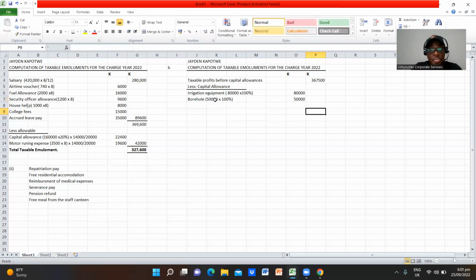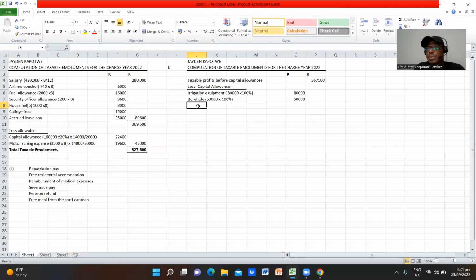Great stuff. All right, the other one is development expenditure on the new banana plantation. When you incur development expenditure, this relates to, for example, a banana plantation, a tea plantation, or a coffee plantation.